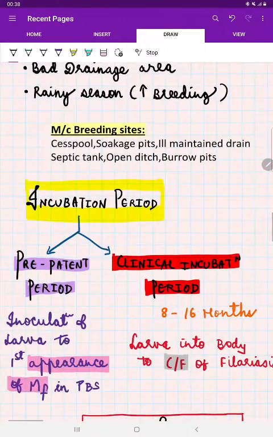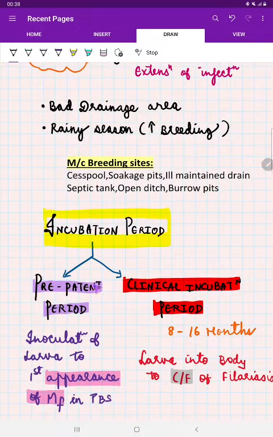Now coming to the incubation period. There are two terms: one is the pre-patent period and another is the clinical incubation period. The pre-patent period is from the inoculation of the larva, that is, the time when the infective third stage larva from the proboscis of the mosquito enters the human body, to the maturation of the larva, reaching the peripheral blood smear as microfilaria. This is called the pre-patent period, but still there is no evidence of how much time is needed for it. But we do have it for the clinical incubation period.